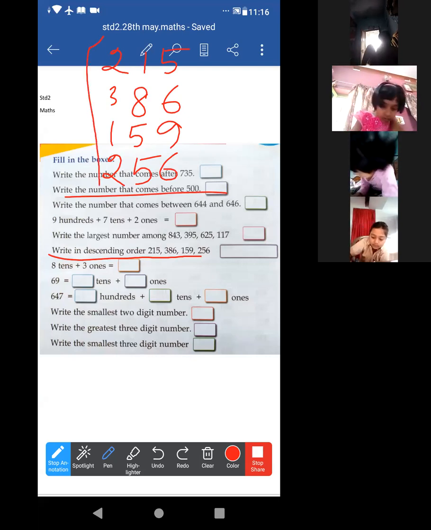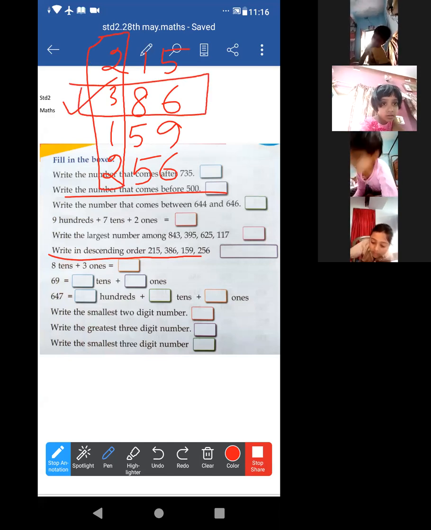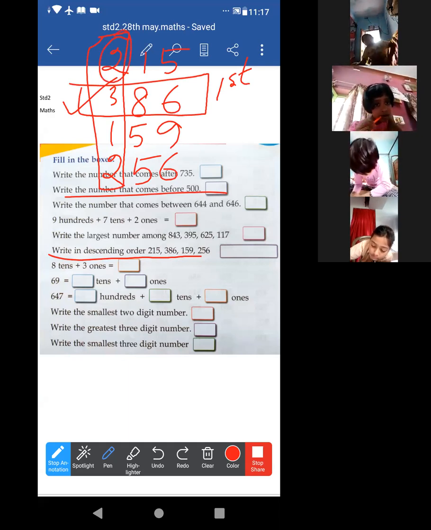I told you to look at the hundreds place. Look, which one is greater? 3, definitely. So this one is the first highest number. Now the next one, look, there are two 2s. How many 2s are there? Two times. So both are equal basically.